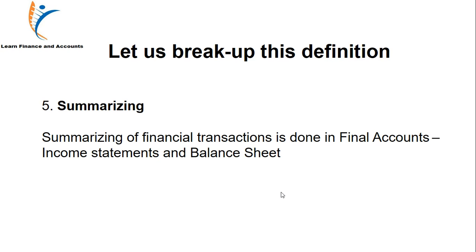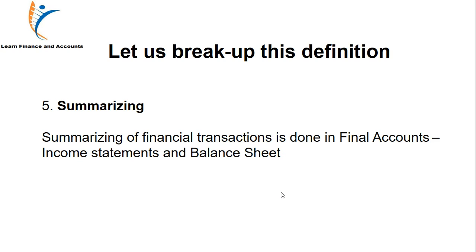The fifth technical term we come to is summarizing. What is summarizing? Summarizing of financial transactions is done in final accounts. What does this mean? First we had some vouchers, then we made the journal, then we made the ledger. Now comes another stage, which is final accounts. These are income statements. Income statements include the trading account and the profit and loss account. We'll be learning about that also. And final accounts also include the balance sheet. That is taking out the summary of all the transactions.